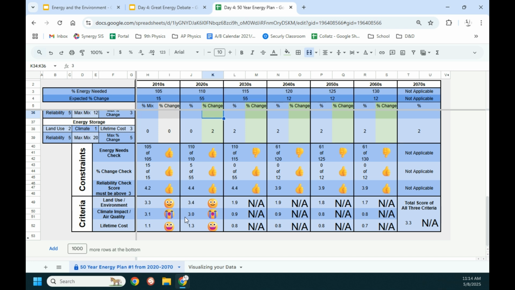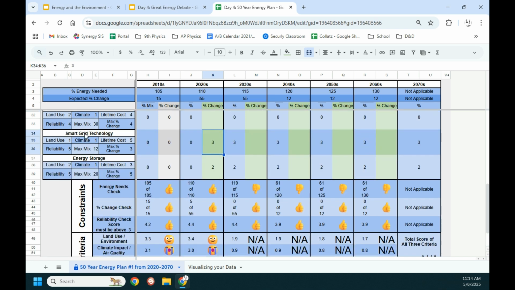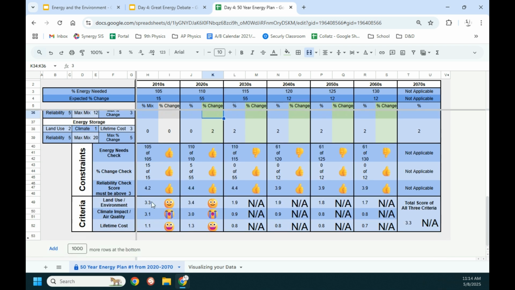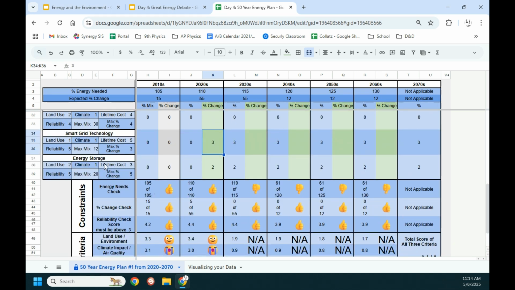Our air quality went down, again, because we're doing very good things for the climate. Our land use went up a little bit because each of these uses a little bit of land, more so in the energy storage. But that's all stuff that we can kind of think about. Now, as you get further down the road, some of these things might be more